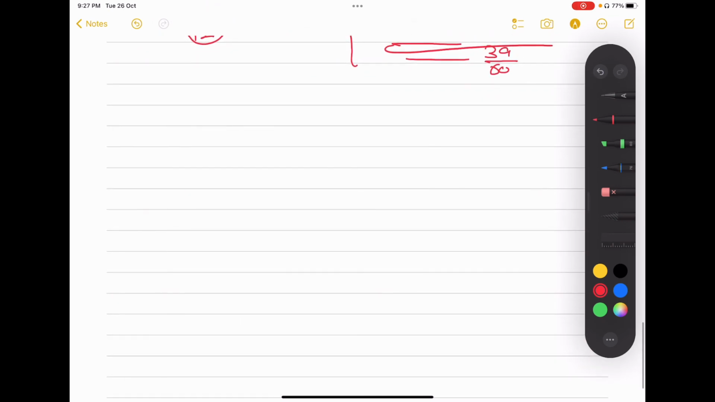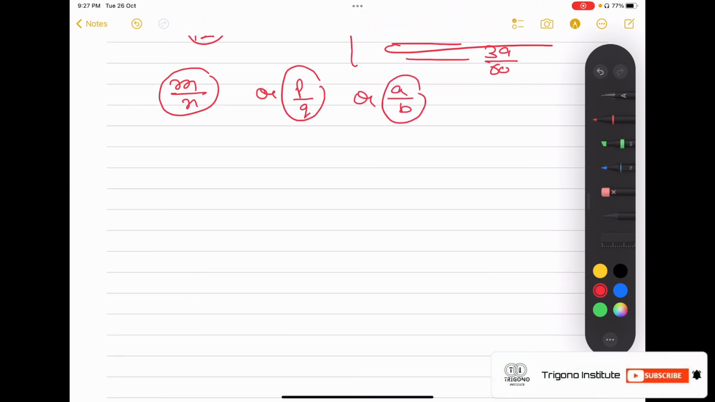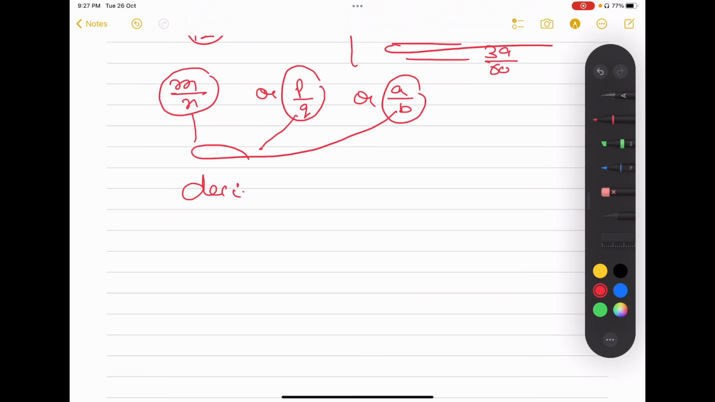Next is the decimal representation of rational numbers. You know that rational numbers are written in the form p over q, or a over b. You can take any variable for that. So these are all numbers in decimal form, or decimal representation.